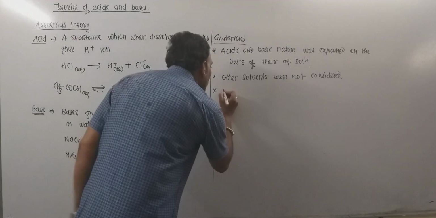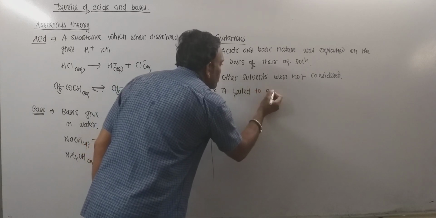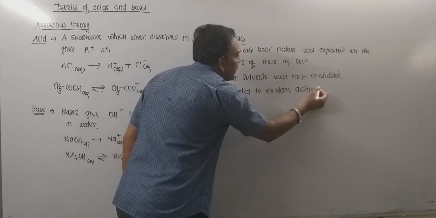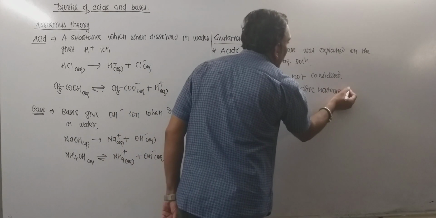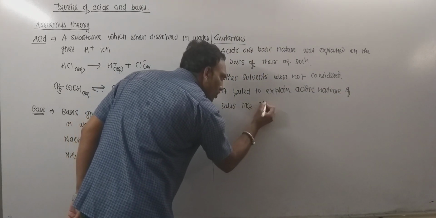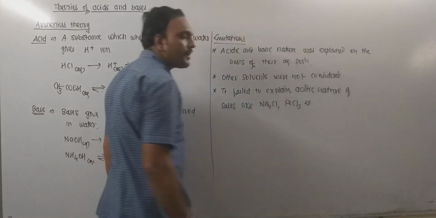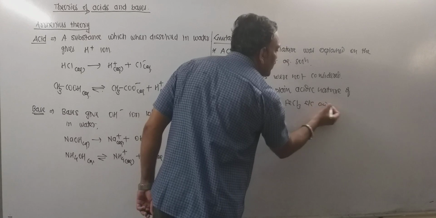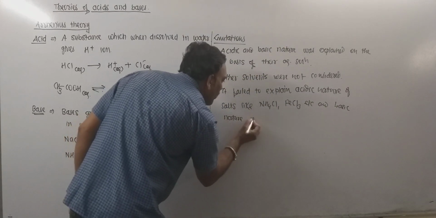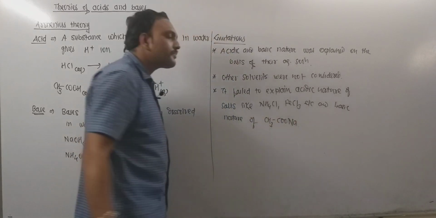For example, it failed to explain the acidic nature of salts like ammonium chloride NH4Cl, ferric chloride, that is FeCl3, etc., and the basic nature of sodium acetate, etc.